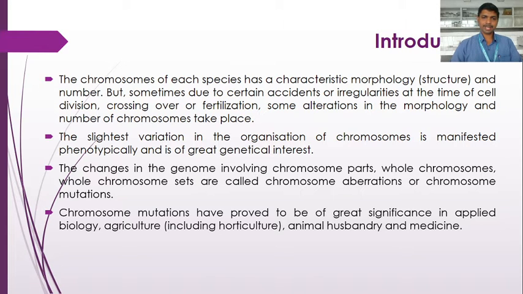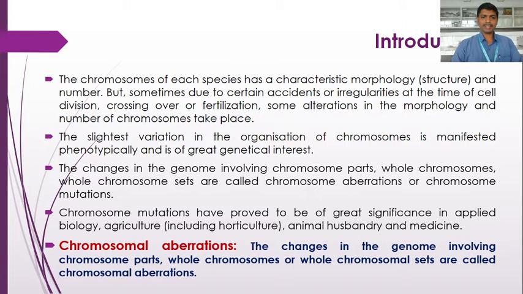These two parts we already finished in the previous chapter. Now in this chapter we are dealing with the changes in the genome involving chromosome parts. Chromosome aberrations or chromosome mutations have proved to be of great significance in applied biology, agriculture including horticulture, animal husbandry and medicine.